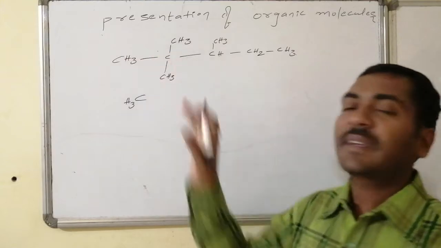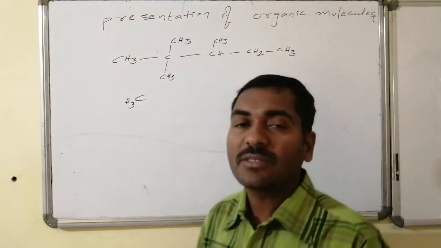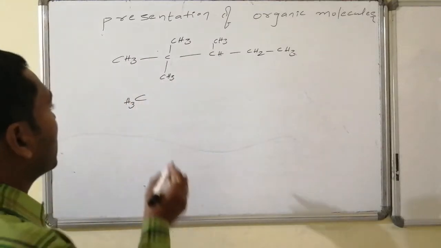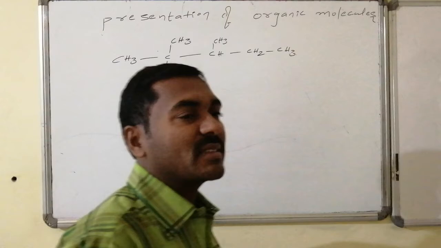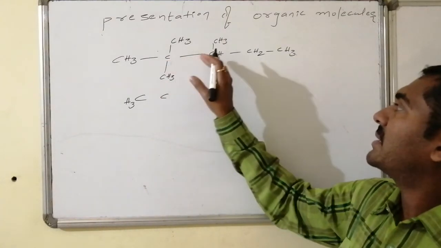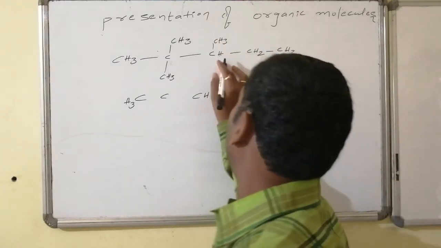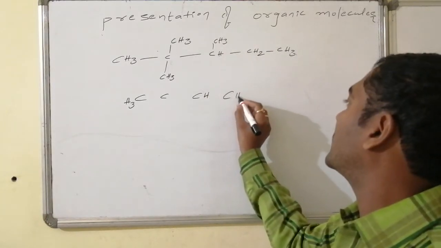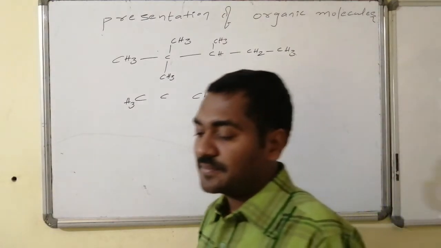This methyl group is connected with carbon, so this carbon-carbon connectivity is not represented here, and it is connected with carbon, hence carbon is written. And this carbon is not a simple carbon; it is connected with CH, and this carbon is connected with CH2, and lastly it is connected with CH3.